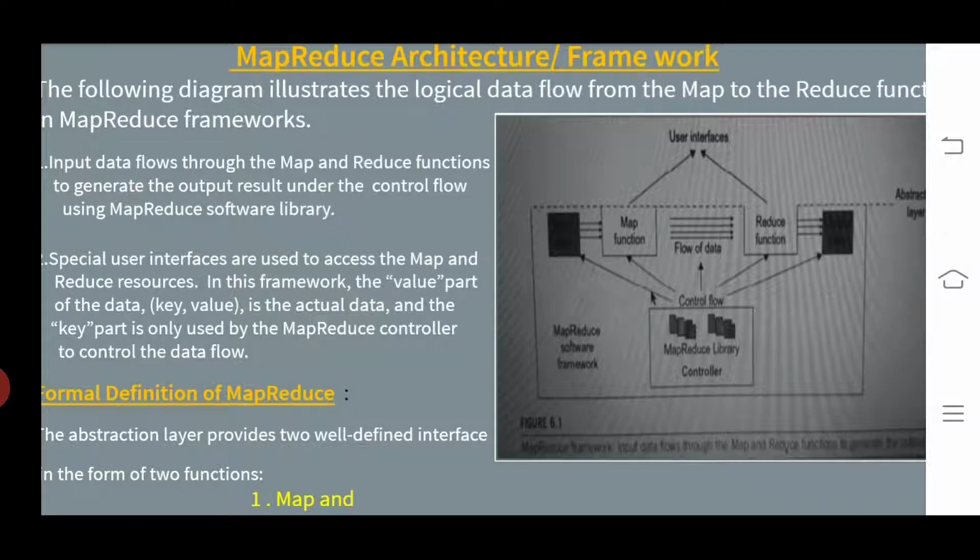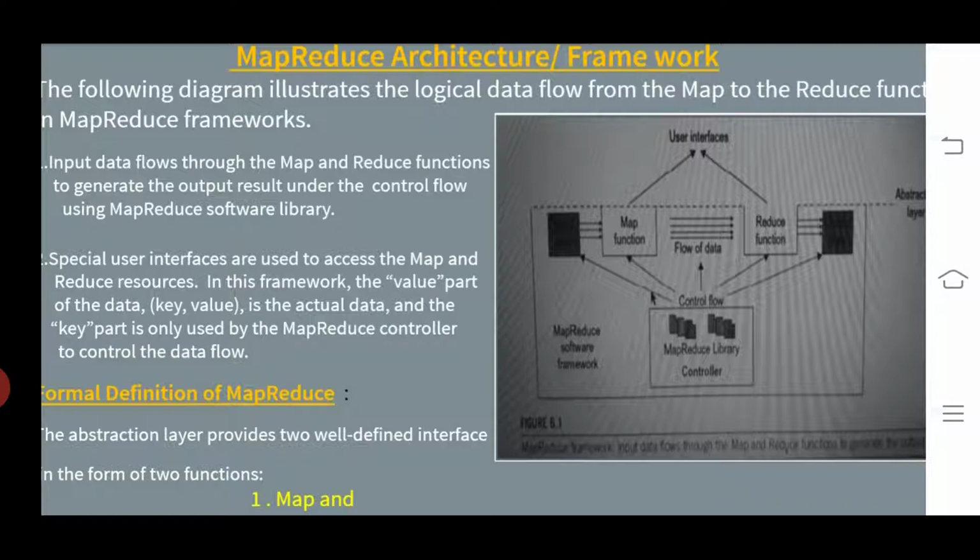Special user interfaces are used to access the map and reduce resources. We can use them to access the map and reduce functions or resources, whatever they may be. Look at this diagram.